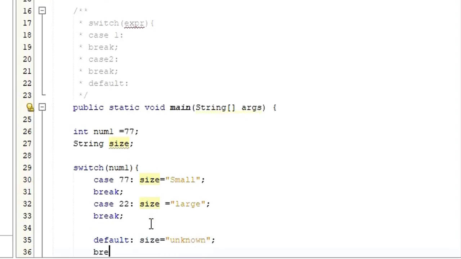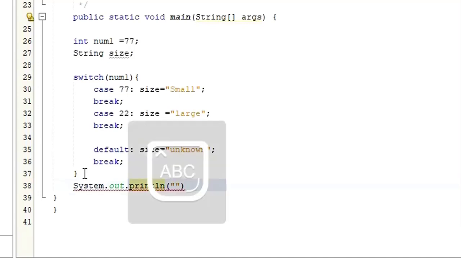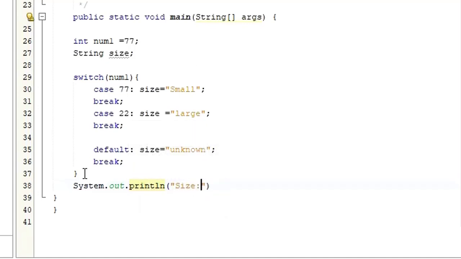Then I'm just going to use break, right? So finally, in the system.out.println, what I want to print is this. What I can do here is say, what I want to print is "size is" as a message, right? So put a colon. If you want a space, yes, space them. Then I want to concatenate it with this variable size, right?